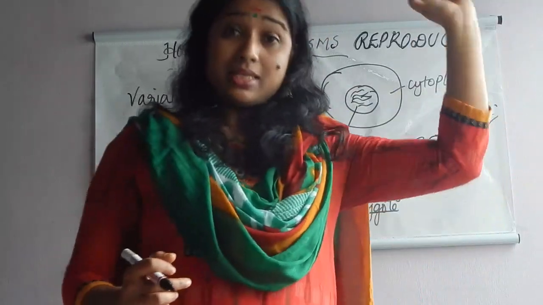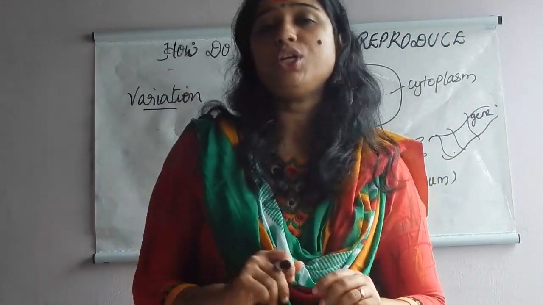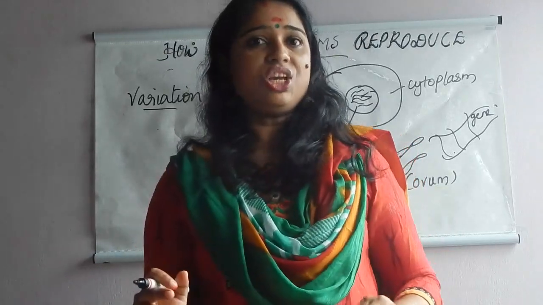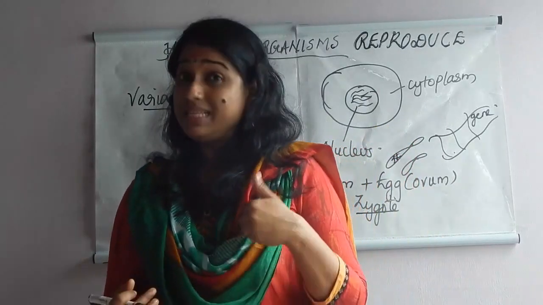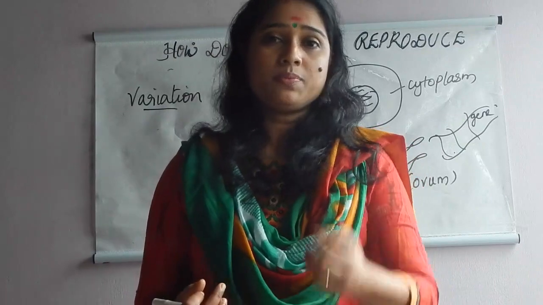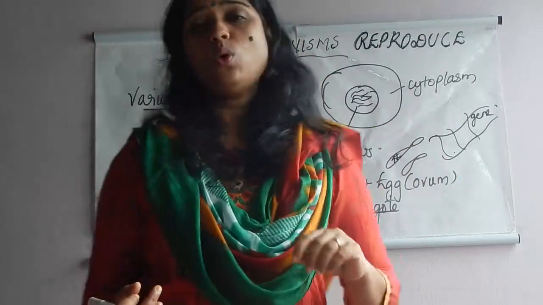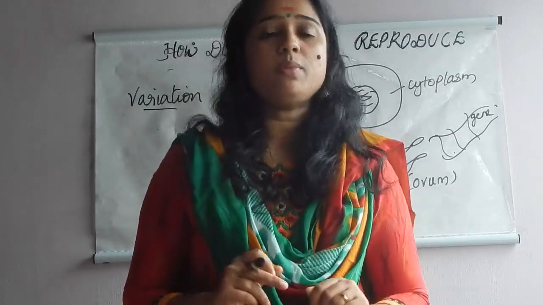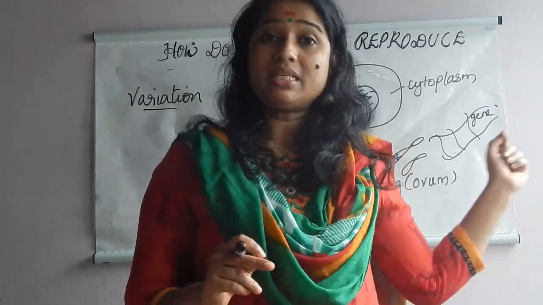That changes sometimes help that particular individual to live in a particular climatic condition. So similarities as well as variation, both are equally important for an organism to survive in a variety of environmental conditions. Similarities are needed, along with variation, that help an organism to survive in a particular environmental condition. So hope it is clear.